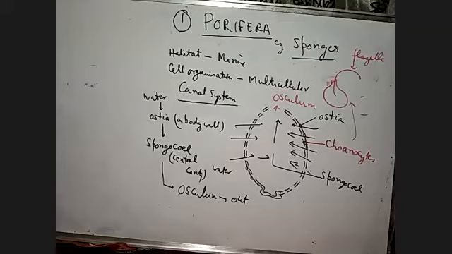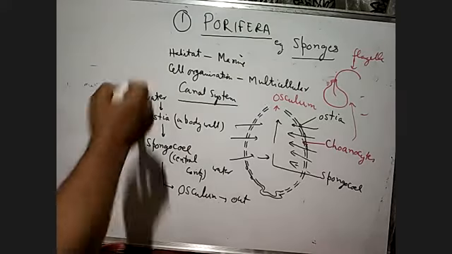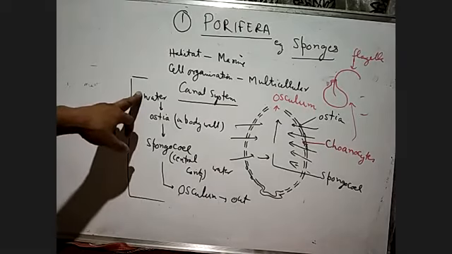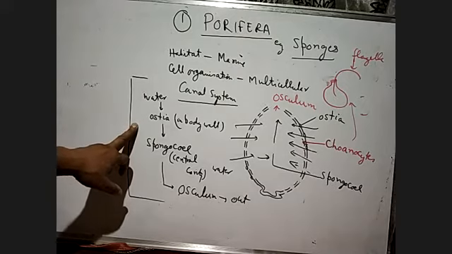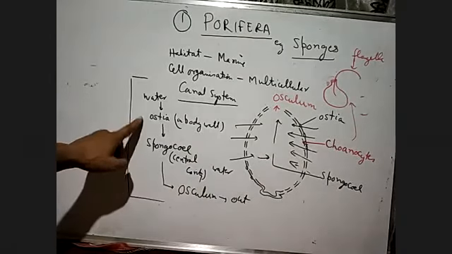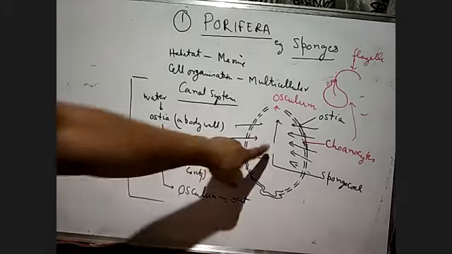Okay, now after that we move to the canal system. If somebody asks you about the canal system, you have to say that water enters into the ostia. Ostia are the minute pores in the body wall, and from ostia it goes into the spongocoel, which is the central cavity.